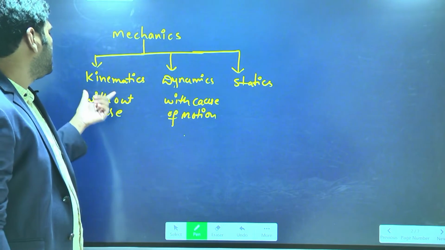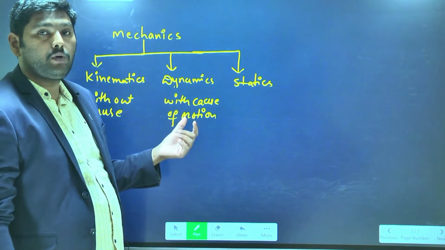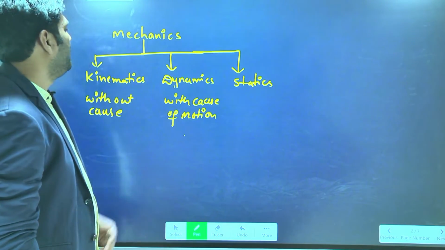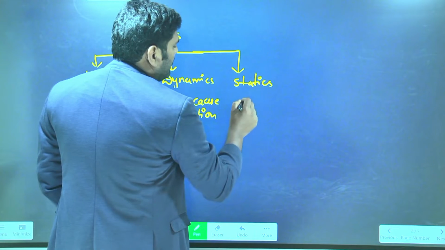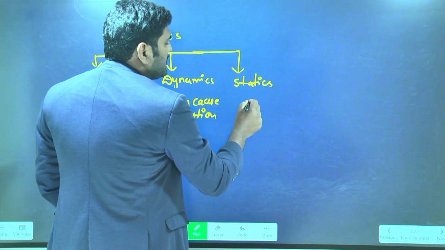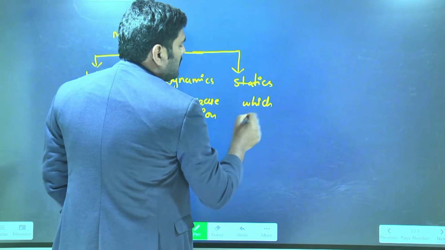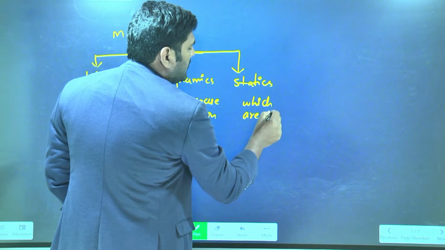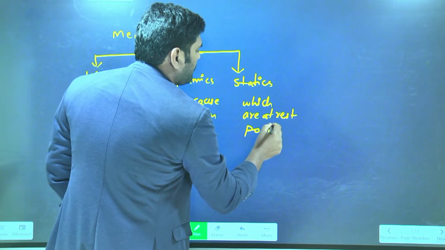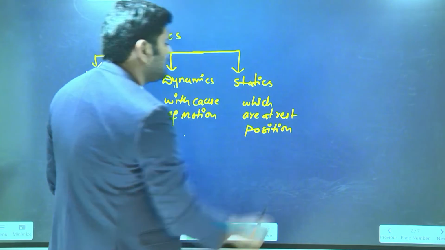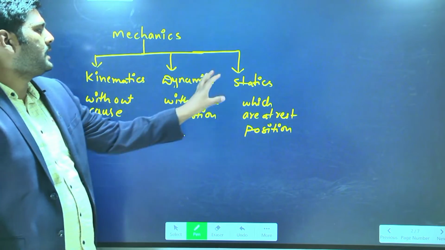Without cause, the study about motion of the object is called kinematics. What about statics? Statics is the study about objects which are at rest position. The study about objects which are at rest position is called statics.